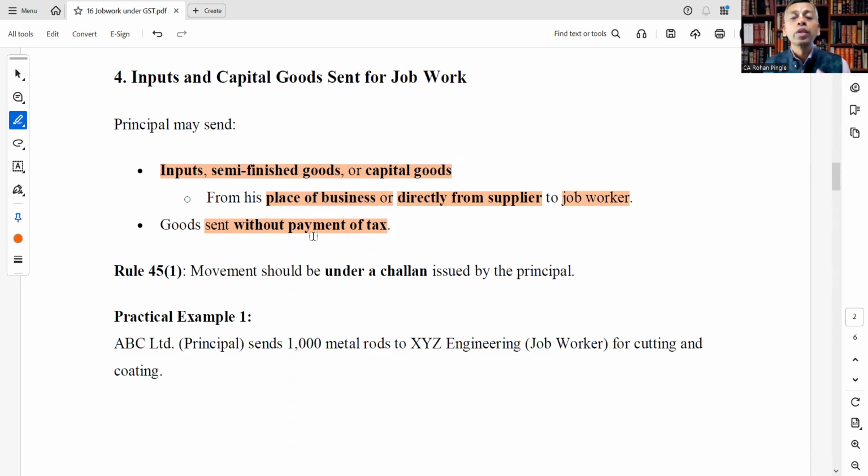Goods may also be sent without payment of tax. Under Rule 45 sub-rule 1, movement should be under a challan issued by the principal. The important thing is that whatever movement of goods takes place to the job worker's place should be supported by a challan issued by the principal.